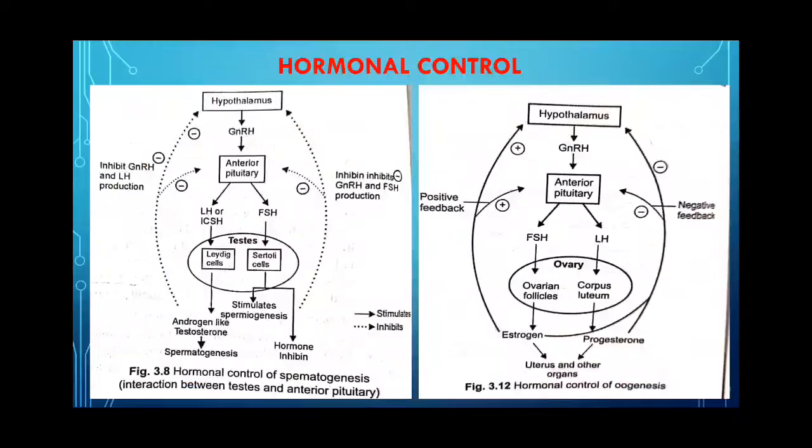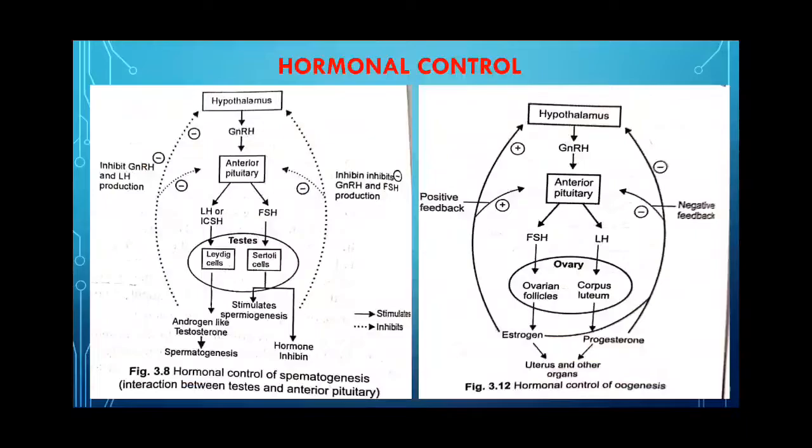In this, various hormones play an important role. The hypothalamus also releases gonadotropin releasing hormone which stimulates the anterior pituitary to release its hormones, that is LH and FSH. FSH acts on the developing ovarian follicles in the ovary and stimulates the maturation of primary, secondary and Graafian follicles, and the follicle produces the hormone estrogen. Now, LH acts on the corpus luteum which secretes both estrogen and progesterone.